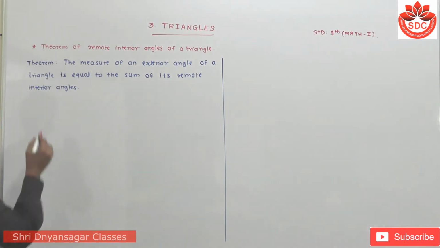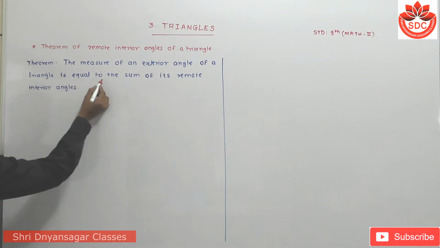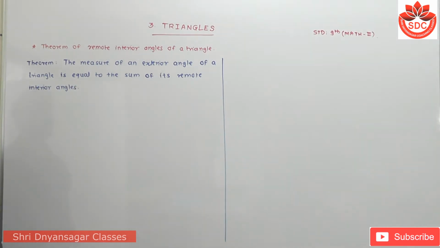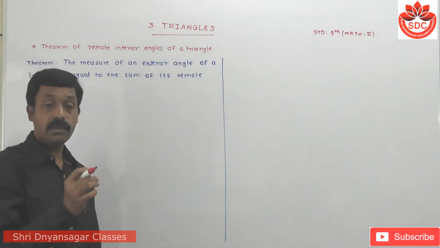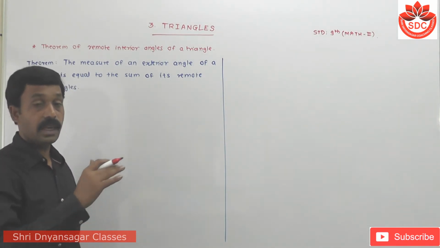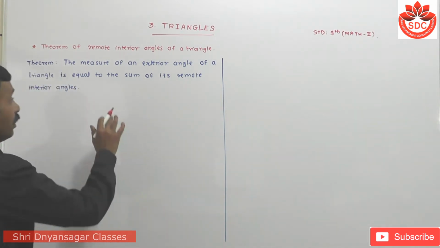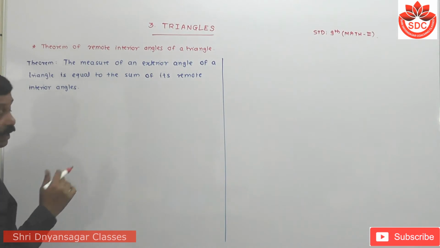The statement of this theorem is: the measure of an exterior angle of a triangle is equal to the sum of its remote interior angles. What is meant by remote? Remote, in Marathi we say remote means दूरचे. दूरचे म्हणजे त्या एक्स्ट्रा अँगलचे दूरचे अँगलच्या ॲडिशन इतकी या एक्स्ट्रा अँगलची मेजरमेंट असते.